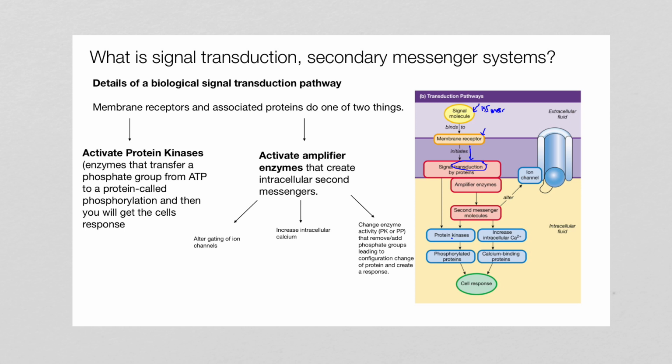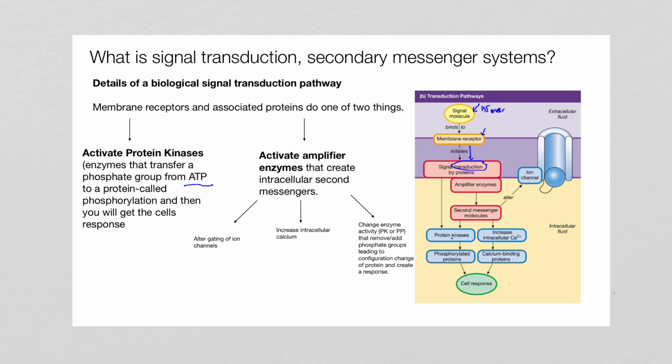And remember that those protein kinases were enzymes that are able to transfer that phosphate group from ATP to protein, which was the protein that phosphorylates other enzymes within the extracellular fluid. All right. The other option is it can activate an amplifier enzyme, or like an amplifier sequence. All right, and this is what's going to create your second messengers.